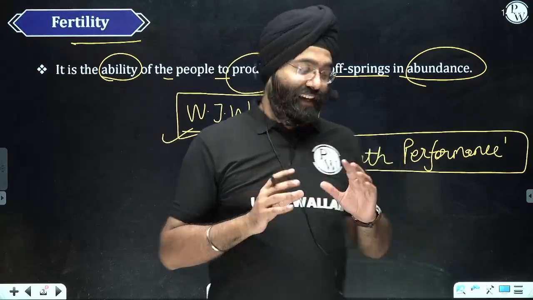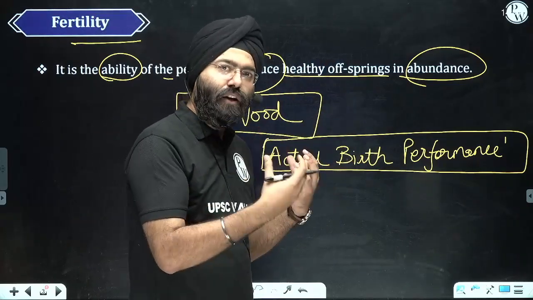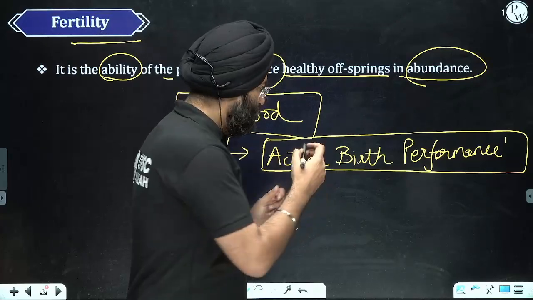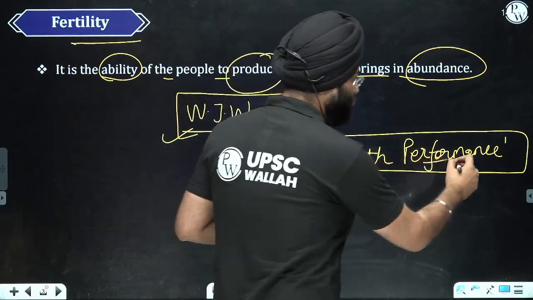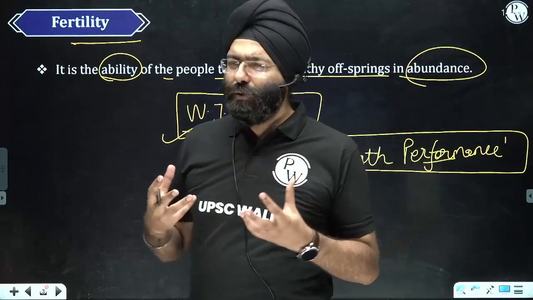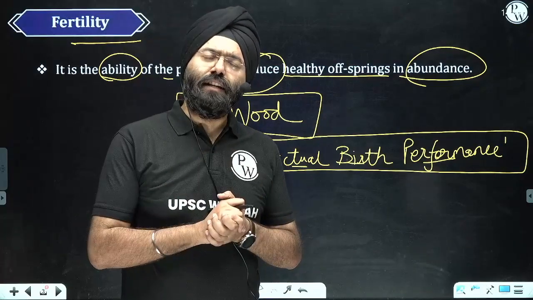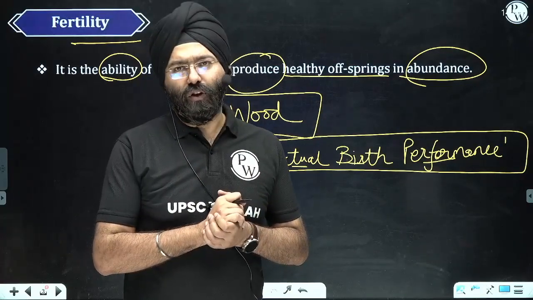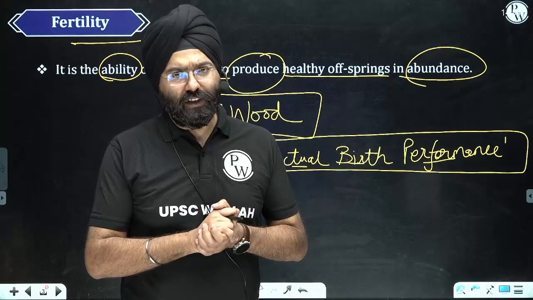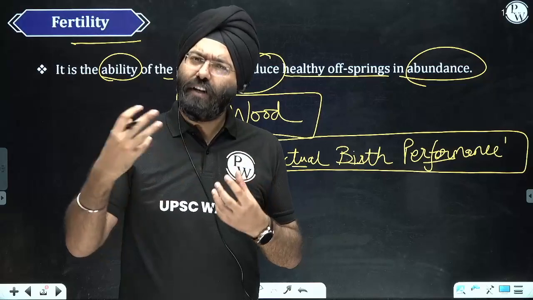Now see, how to understand this? Understand the concept that I'm going to explain you now. When we say actual birth performance, it is like a jargon to us. How can performance be related to this? But whenever we study fertility, there are certain terminologies we come across. Let's say the fertility rate, the replacement rate, which we're going to study later on also.